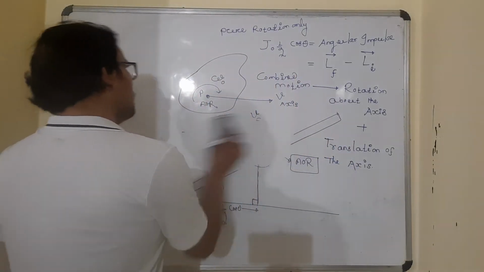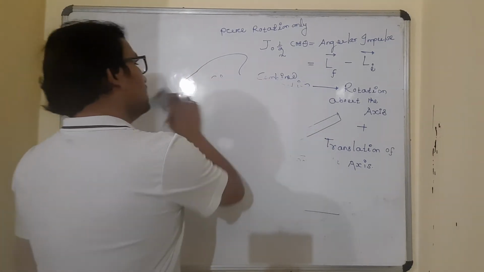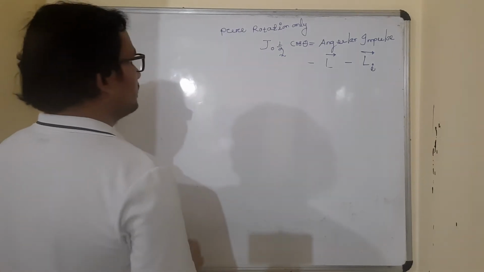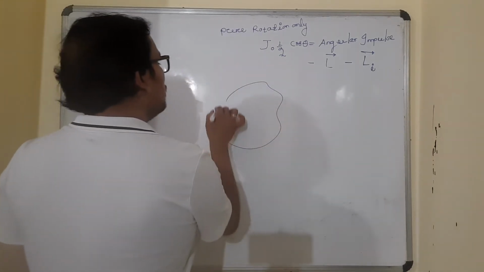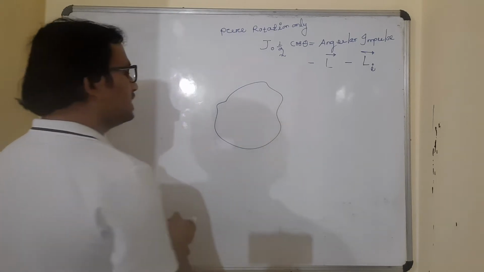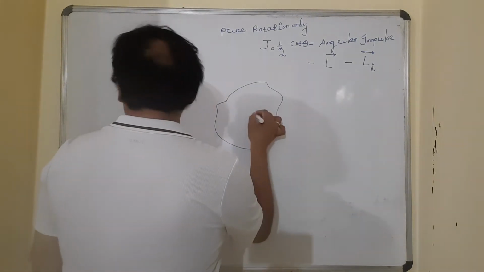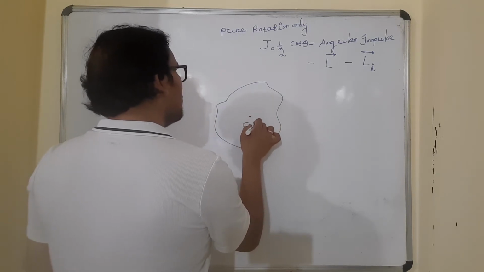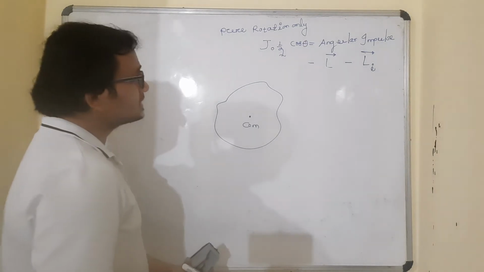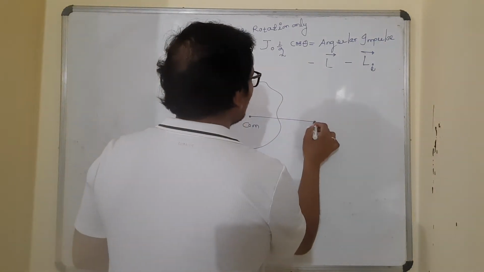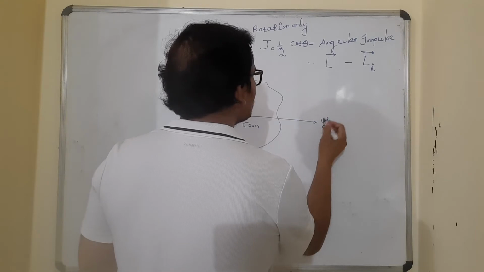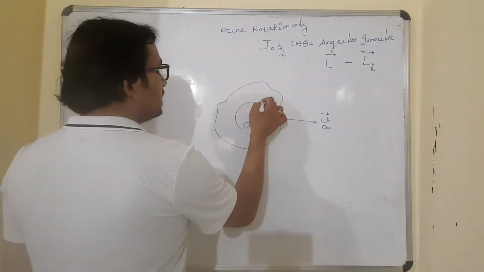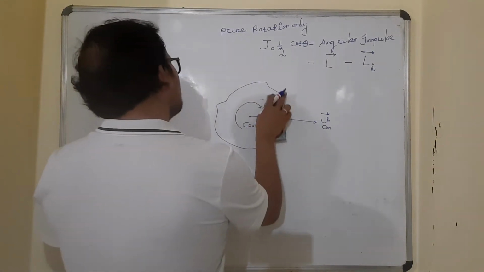So whenever this kind of motion happens, a rotation plus translation, how do we define the angular momentum? Suppose I have a case here: some kind of arbitrary shaped body. This is the center of mass. The center of mass is moving with some velocity vcm vector, and about the center of mass, the body is rotating with angular speed omega naught.